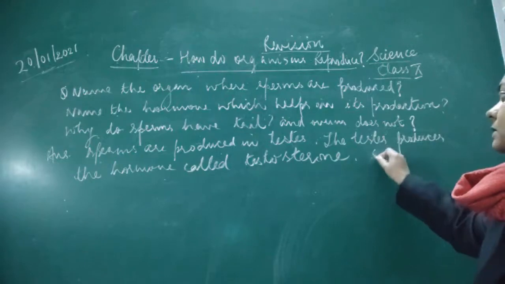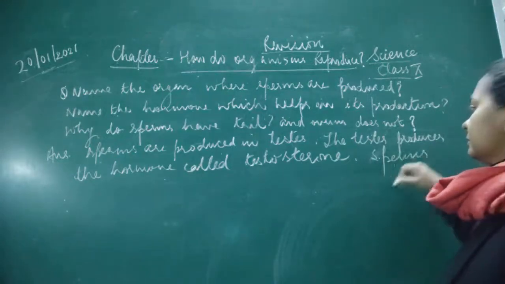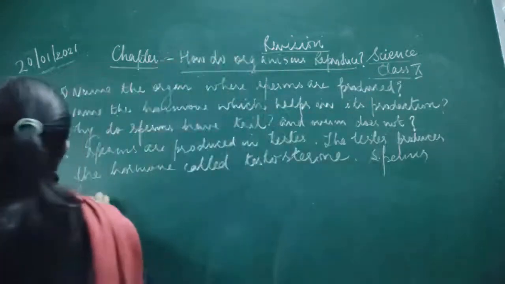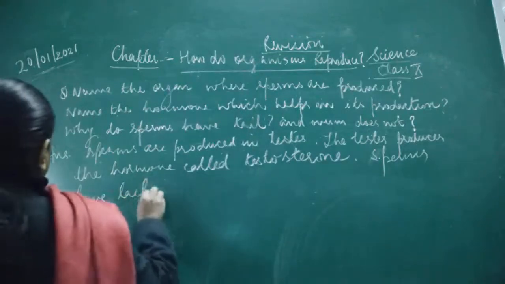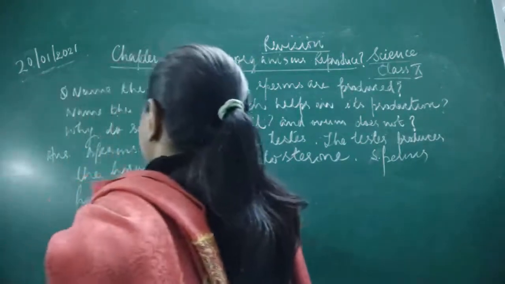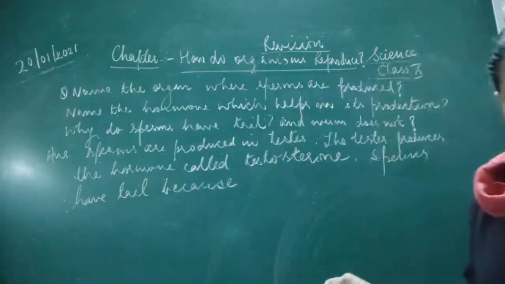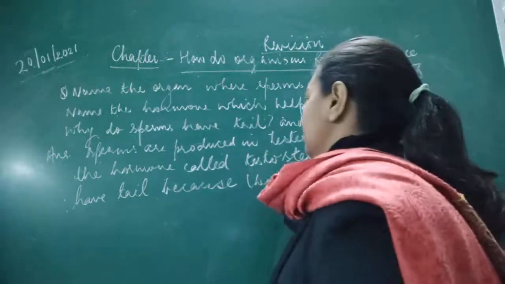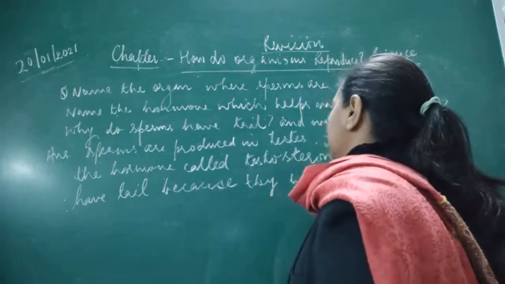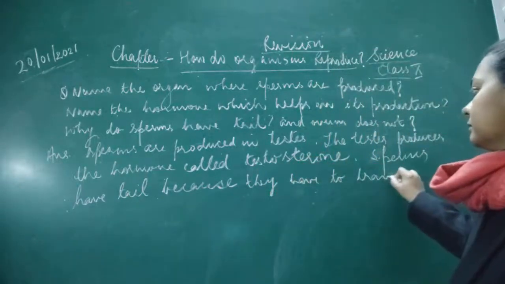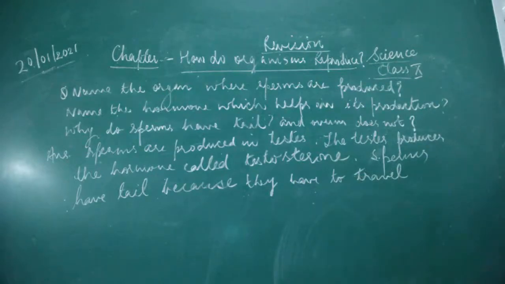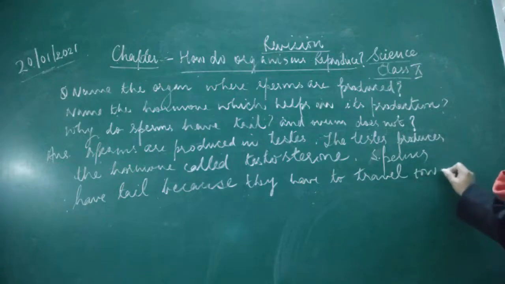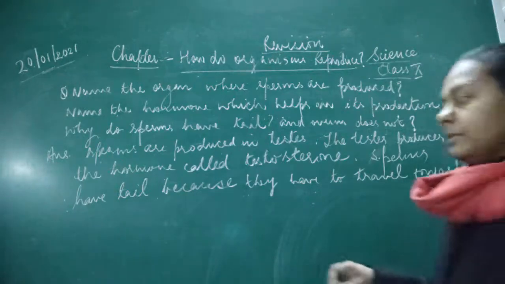And the next question is, why do sperms have tail? Sperms have tail because they have to travel towards the female gametes.